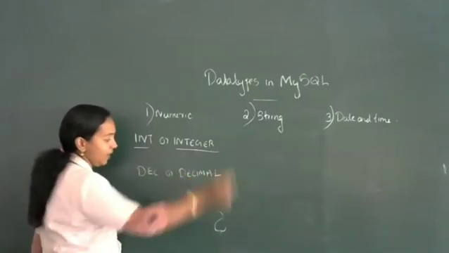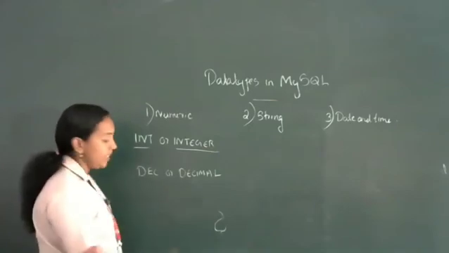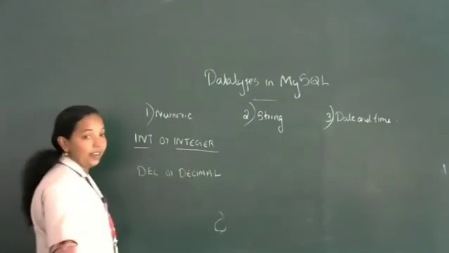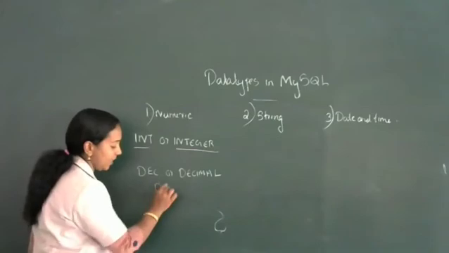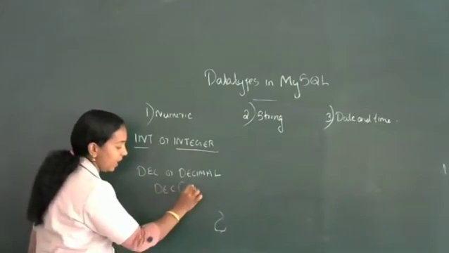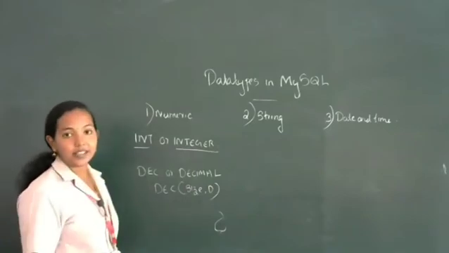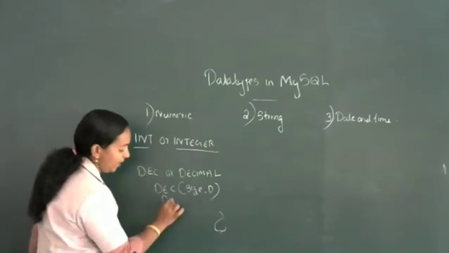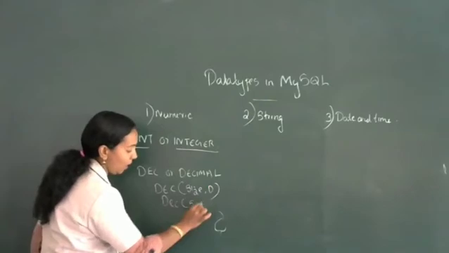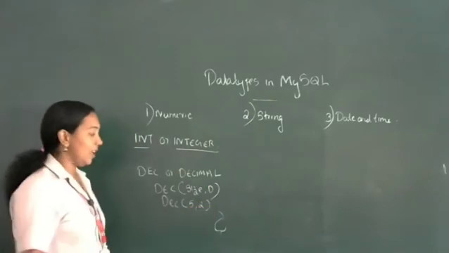DEC or decimal. DEC means decimal. Then it requires a syntax: DEC size comma D. This is the original syntax. We can write it like this: DEC 5 comma 2. What does this size indicate?